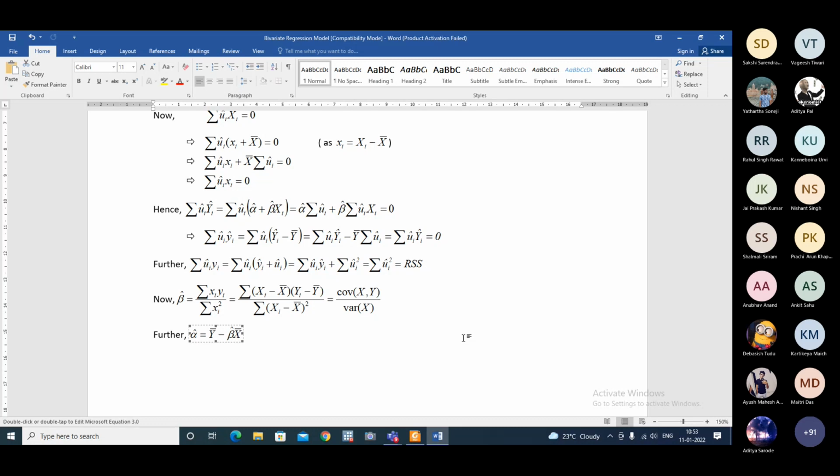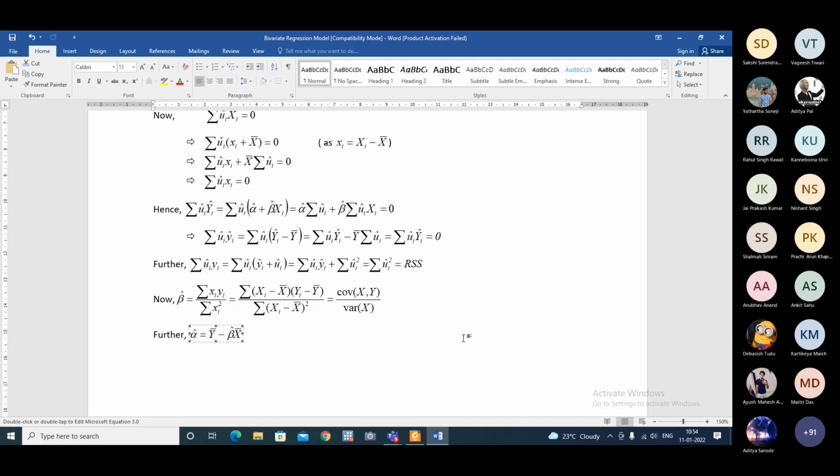So these are some of the aspects we'll be doing empirically, and also we'll have the mathematical derivation, because this is very important. Often we may need to shift the origin of a variable or of the variables.